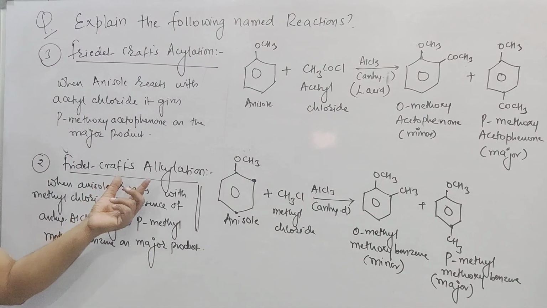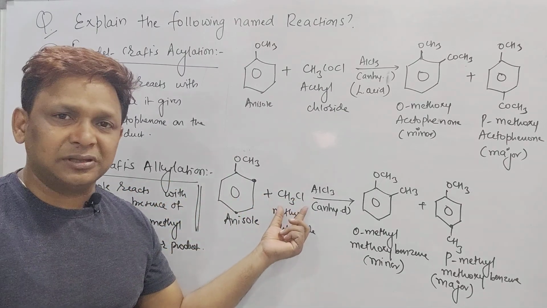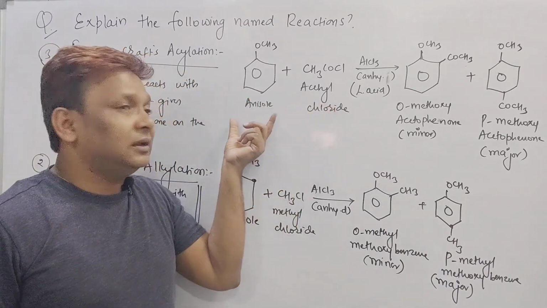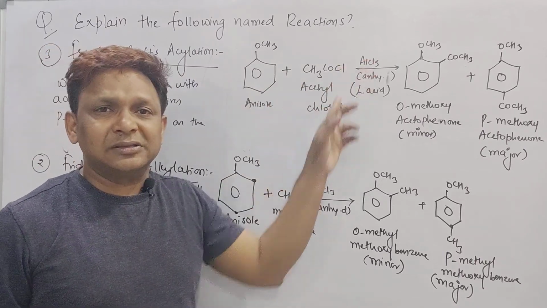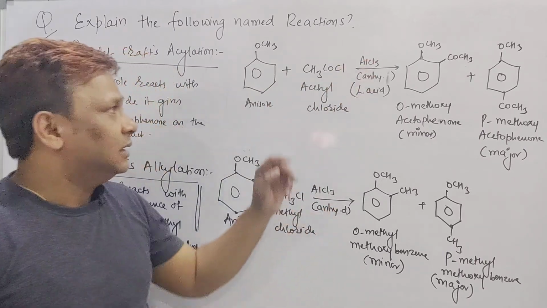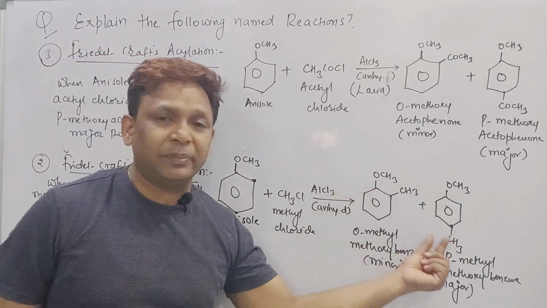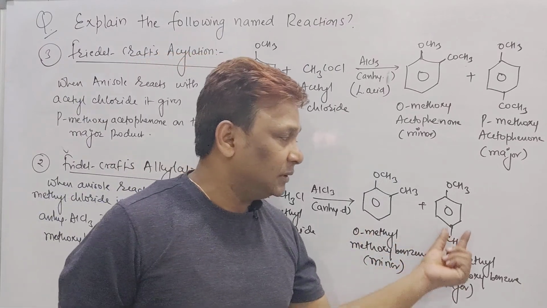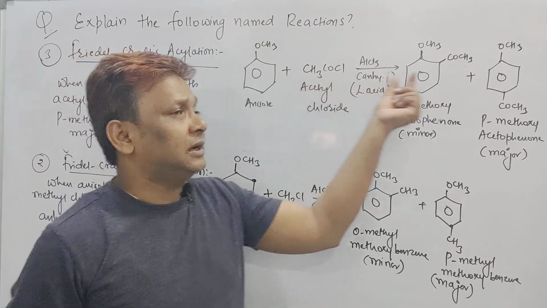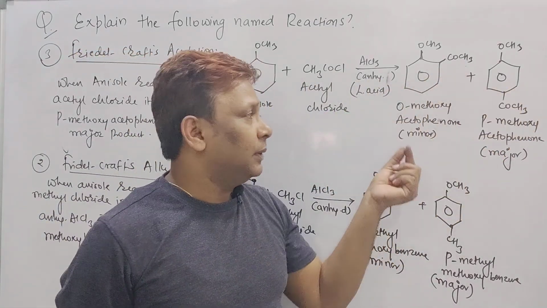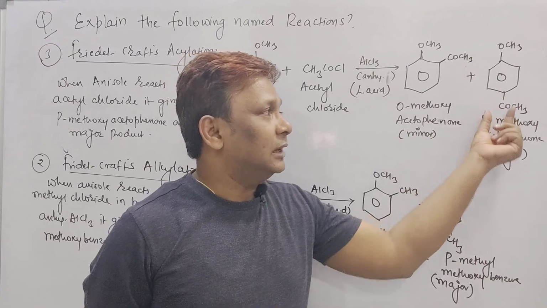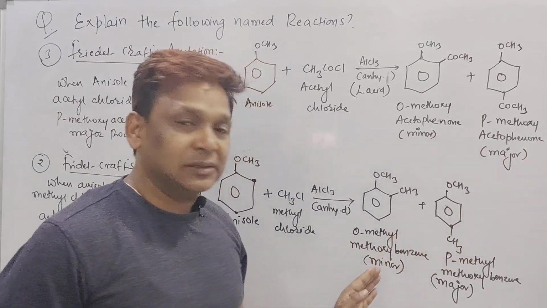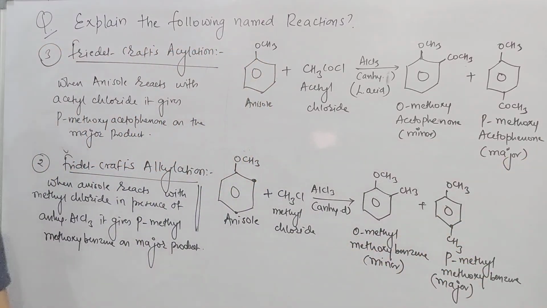But Friedel-Crafts alkylation is addition of alkyl halide, that is CH3Cl, in anisole. Friedel-Crafts acylation is addition of acetyl chloride in anisole. In both cases, anhydrous AlCl3 acts as a Lewis acid. But here CH3 will attack at the ortho and para position, called ortho methyl methoxybenzene, para methyl methoxybenzene. But here COCH3 attacks at the ortho and para position, called ortho methoxyacetophenone and para methoxyacetophenone. Right beta? It is a minor, it is a major, it is a minor and it is a major product. Take a screenshot of this one.